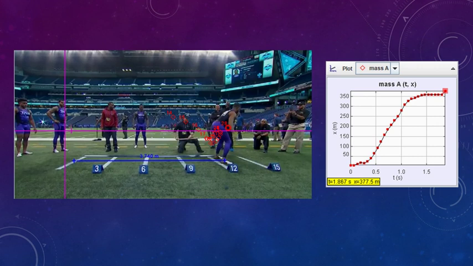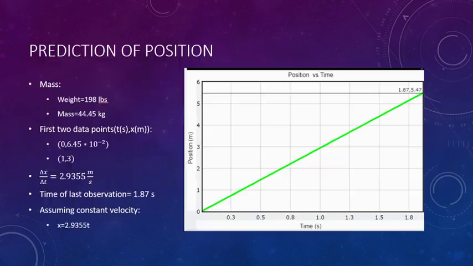One assumption I had to make while inputting this data into Tracker was his center of mass. After doing some research, I found that the average male's center of mass is roughly 10 centimeters below their navel, or at the top of their hip bones. That's something I tried to keep in mind while I was inputting this through Tracker. It was a little bit difficult to see as the video is pretty quick, but I tried to do my best to stay around the same region to keep the data consistent.